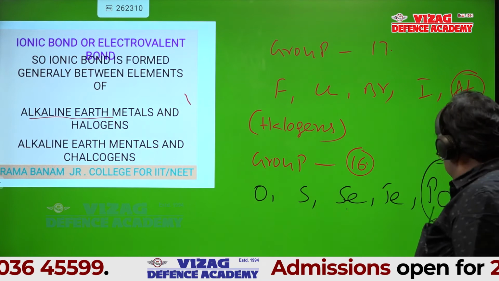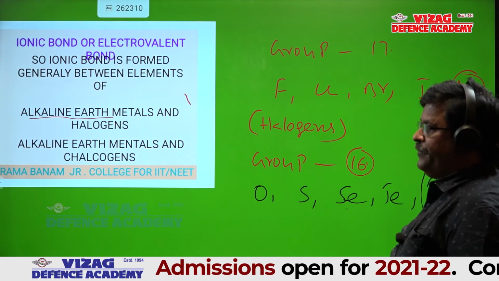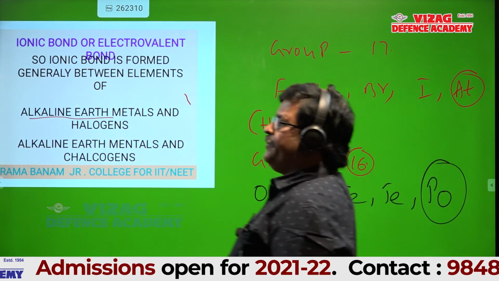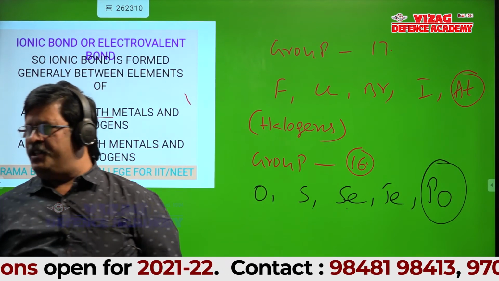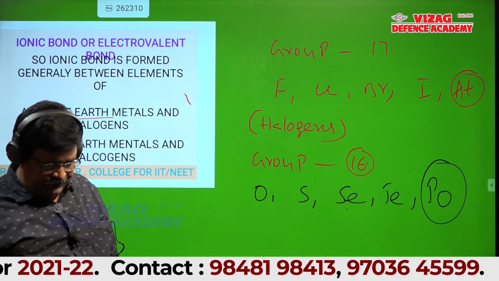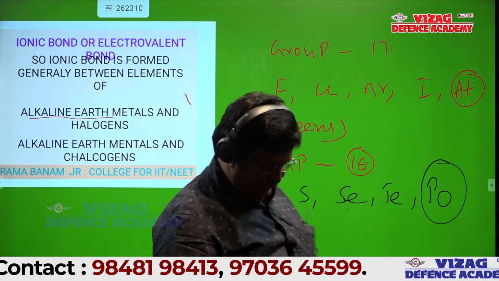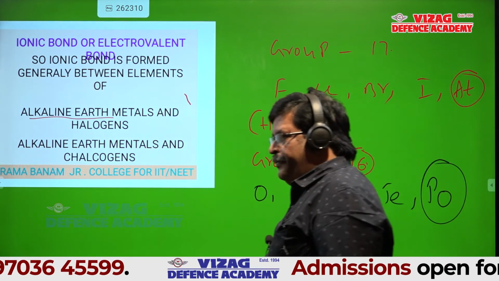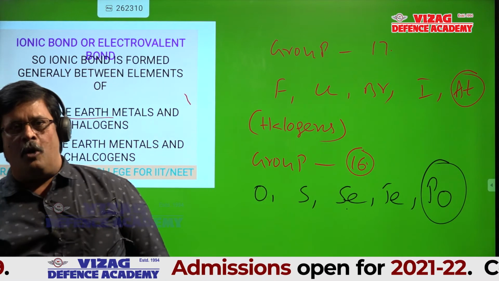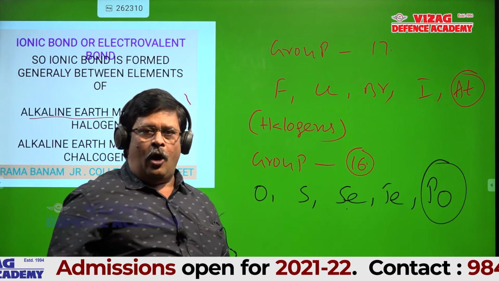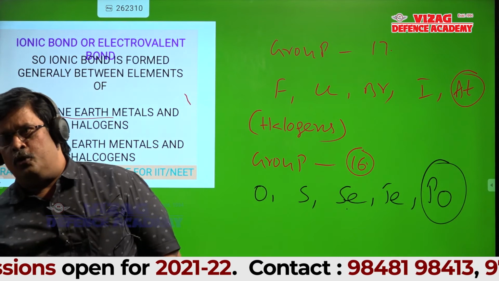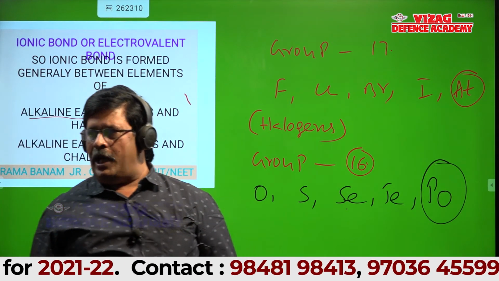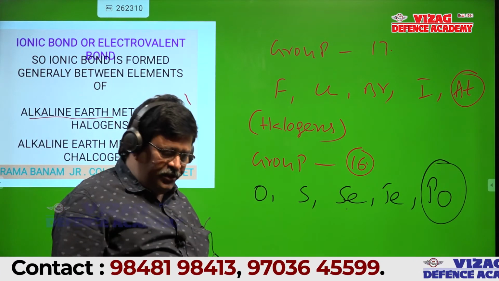Is it okay, students? So fluorine, chlorine, bromine, iodine are halogens. Oxygen, sulfur, selenium, tellurium, polonium are chalcogens. Can I continue?